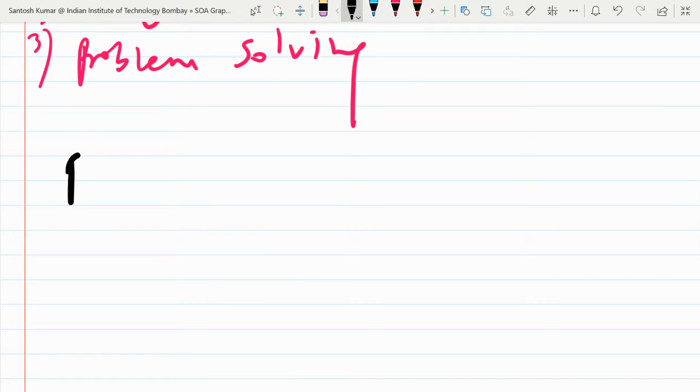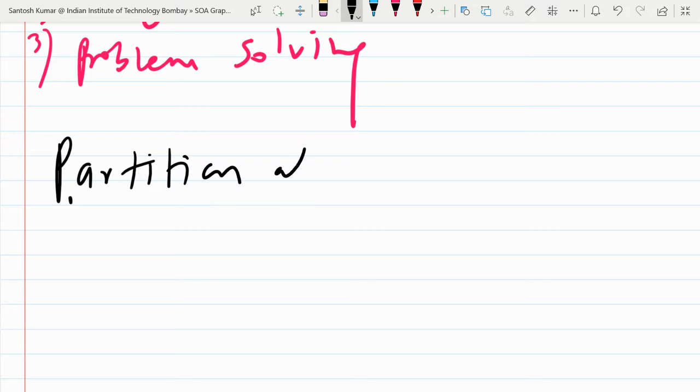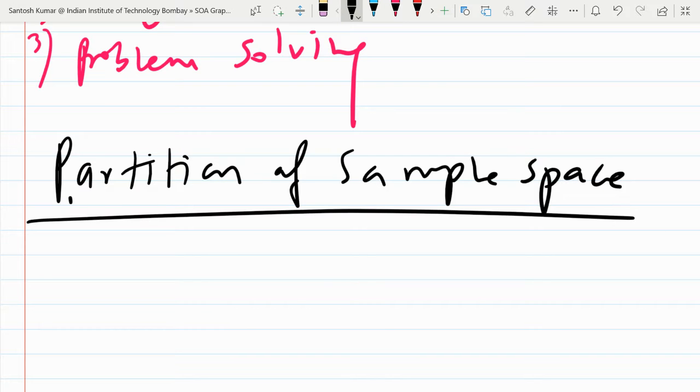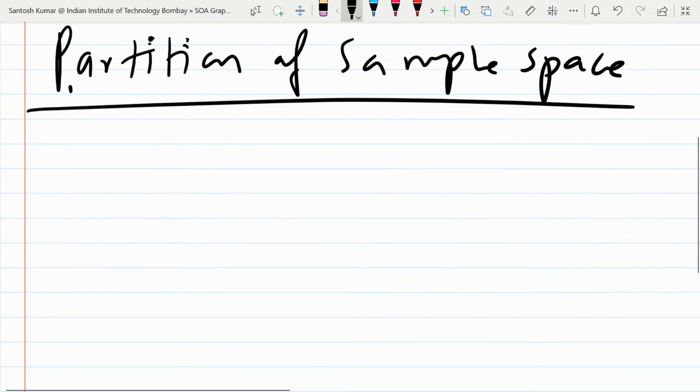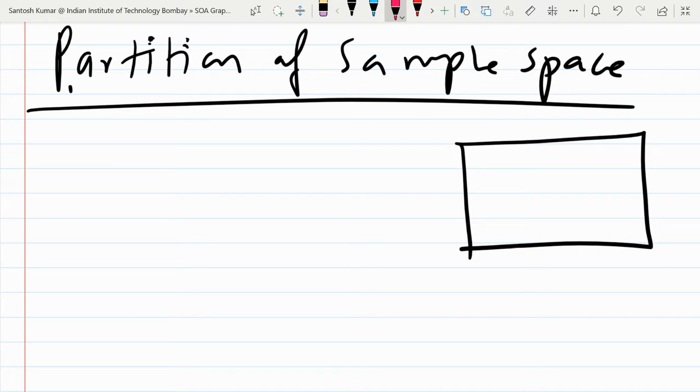So let me first define partition of sample space. What is the meaning of partition of sample space? Suppose this is the sample space.